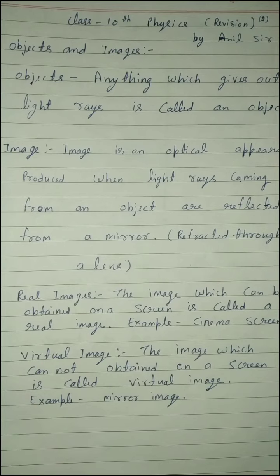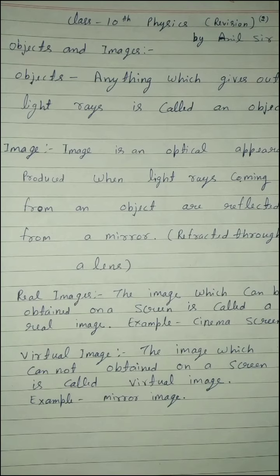Anything which gives out light rays is called an object. This means in the language of physics, anything which gives out light rays is called an object. Object is always real. Like a bulb behaves as an object, a candle behaves as an object, a pinhead behaves as an object, and an arrow. And our face is also an object.